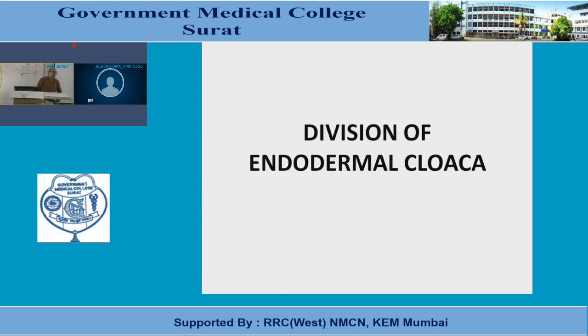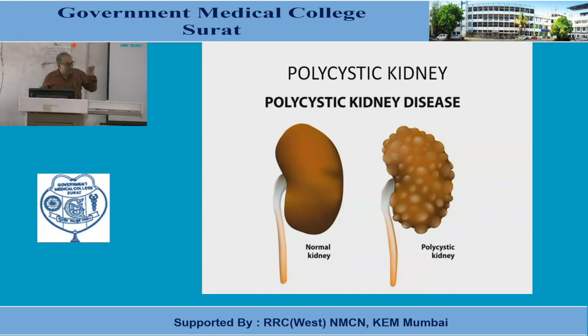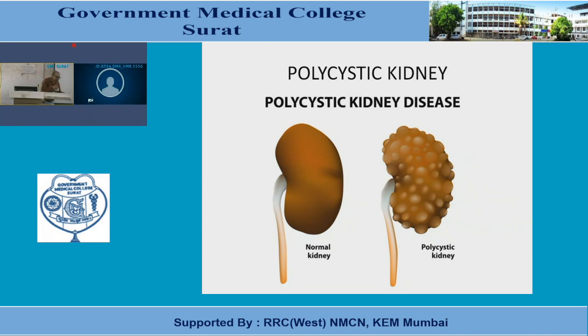So this was all about the development of the kidney along with the anomalies. Basically, there are two sources for the metanephric kidney that we have discussed. Before that, what I have told you about the three different successive sets of the kidney: pronephros, mesonephros, metanephros. And before that, I have told about the basic source, intermediate mesoderm, as a basic source for the development of the urogenital system.